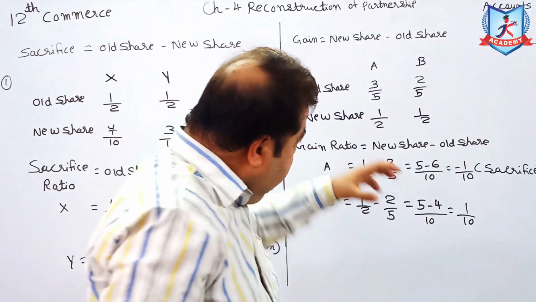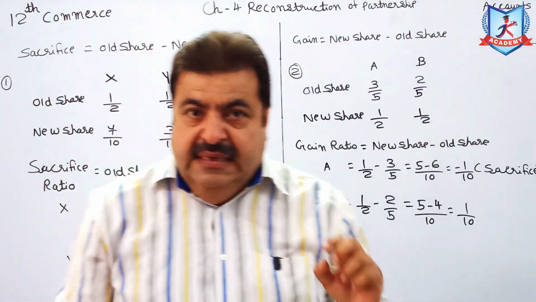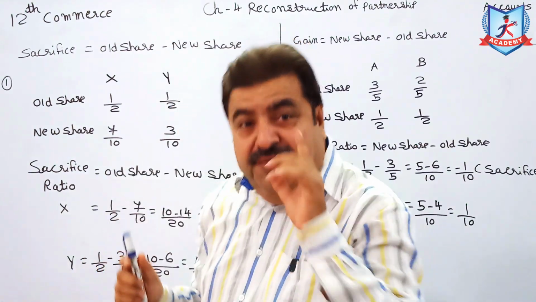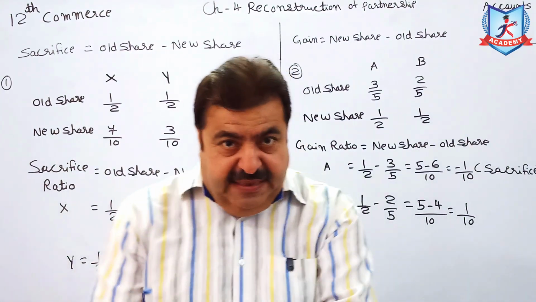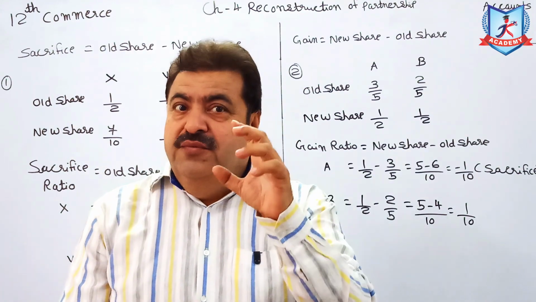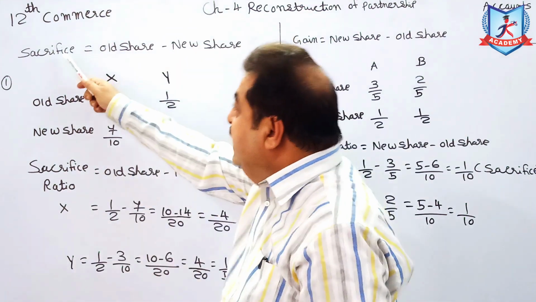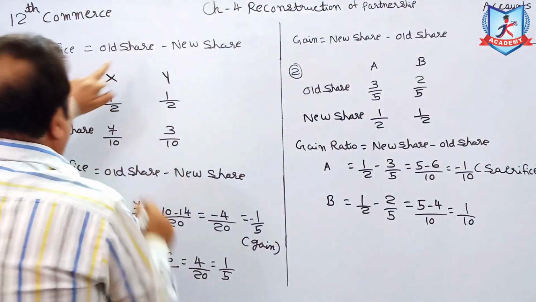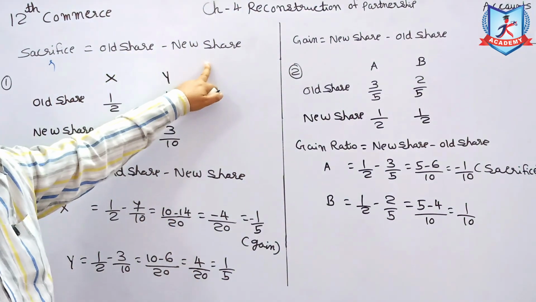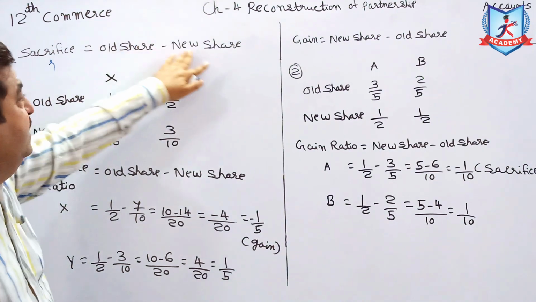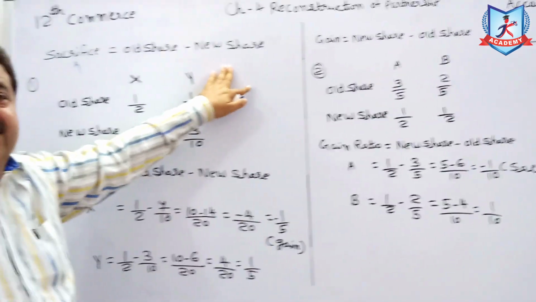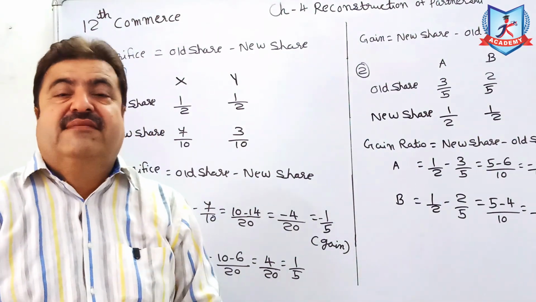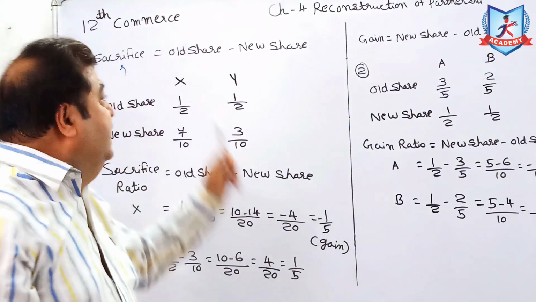Friends, after this example, let us understand the formula. For a partner who sacrifices, the sacrifice ratio is equal to old share minus new share. For example, X and Y are partners sharing profit and loss equally.